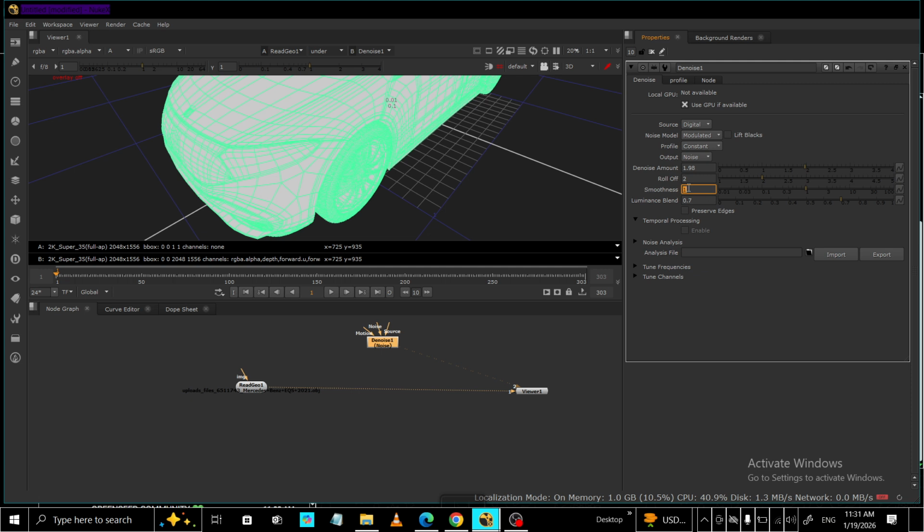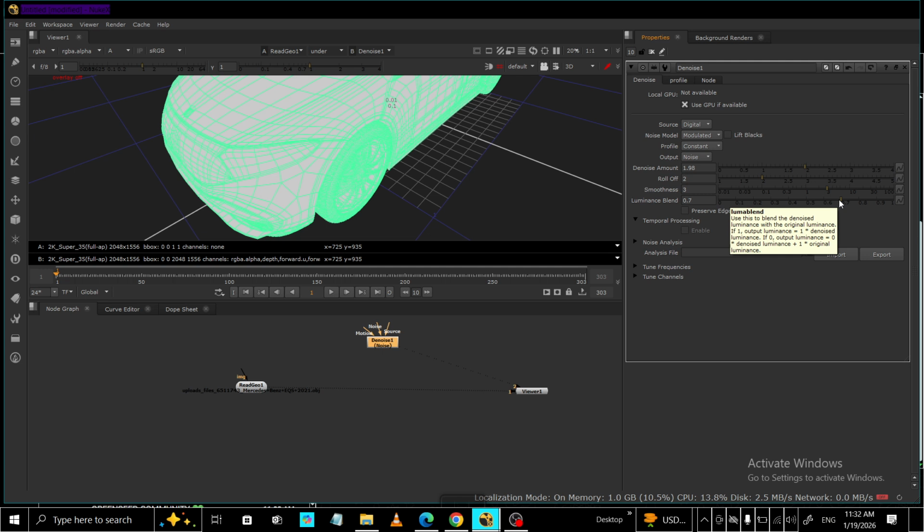To refine the balance between cleanliness and detail, fine-tune parameters like patch size and search radius. Larger patch sizes analyze bigger regions, which can be smoother but slower and more prone to over-blur. Search radius controls how far the algorithm looks for similar pixel neighborhoods. Expanding it can improve results on stubborn noise, but again at a performance cost.